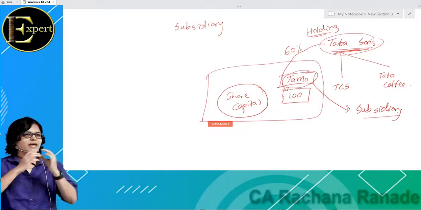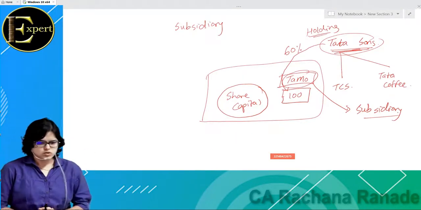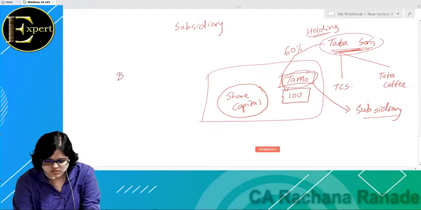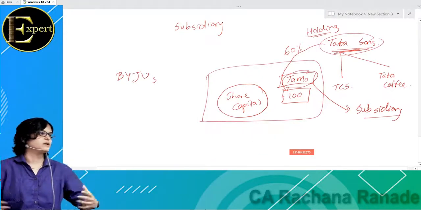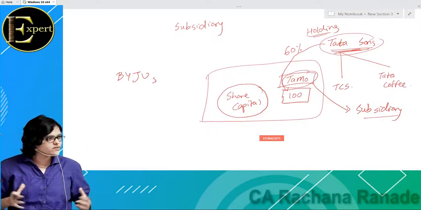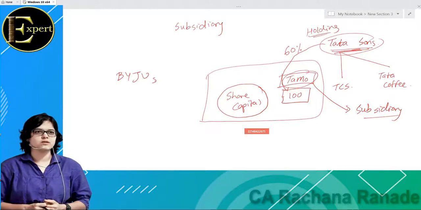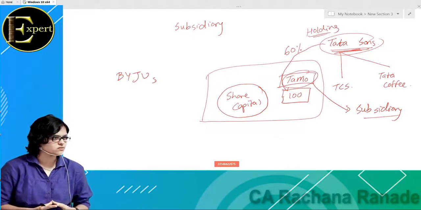I'm sure you have heard about Byju's. It's one of the biggest education startups in India. And do you think Byju's had Shahrukh Khan from day one? No, obviously not. It started up as a very small organization. But then when Byju's wanted to expand, they needed money. What did Shahrukh Khan say? Main hoon na.